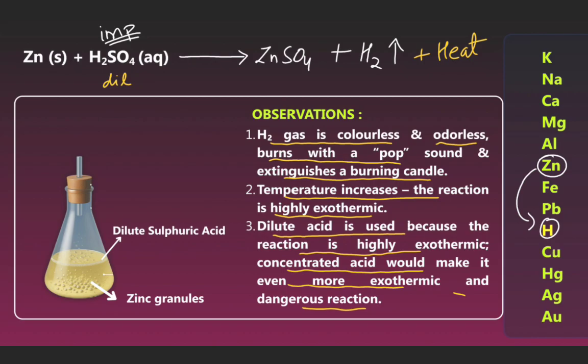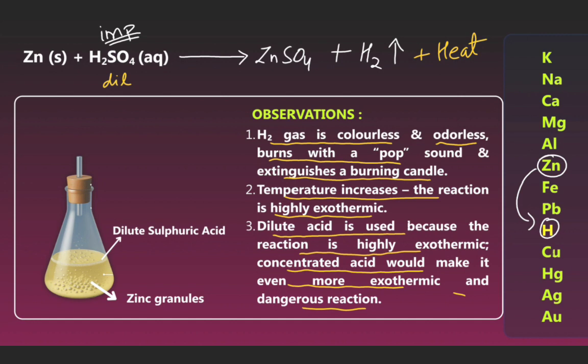Now we can see zinc reacts with H2SO4 to form zinc sulfate and release hydrogen gas and heat. Observation: we can see the zinc granules and the dilute sulfuric acid.